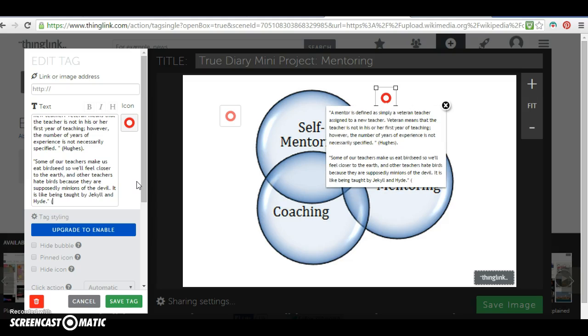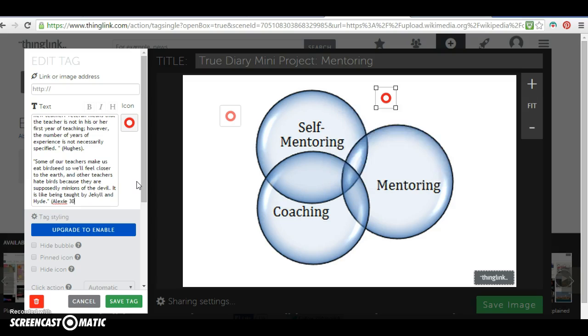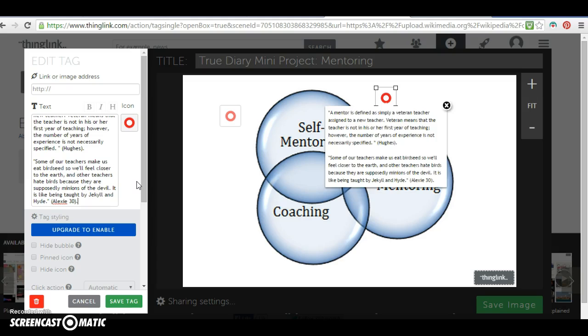Now, I do have a page number for this because we have page numbers always. So I'm going to put Alexie 30, okay? And with those two quotes, it tells the reader that this is from the research article because it's Hughes, this is from the novel because it's Alexie, and then underneath this would be my explanation, my connection.